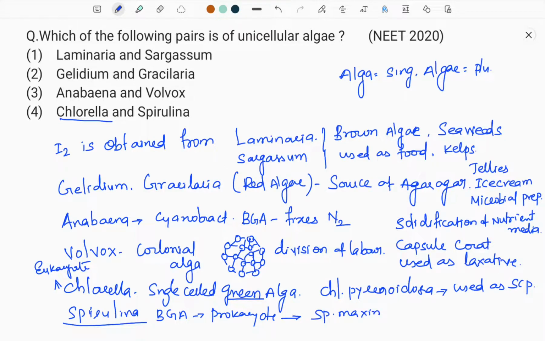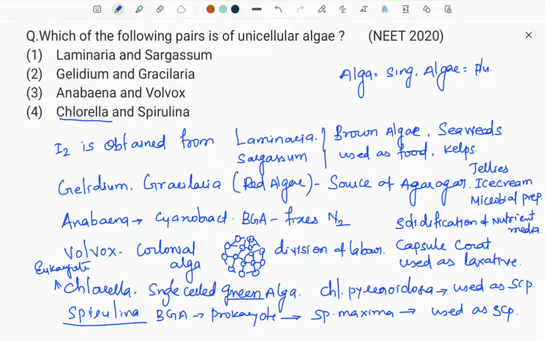Spirulina maxima is also used as SCP, again, single-celled protein. They come under algal SCP. They perform photosynthesis, they store proteins in different forms, and they can be cultured in various formats. They can be purified, processed, and taken as a good resource of proteins, so all people can afford these proteins without any difficulty. So remember Chlorella, Spirulina.